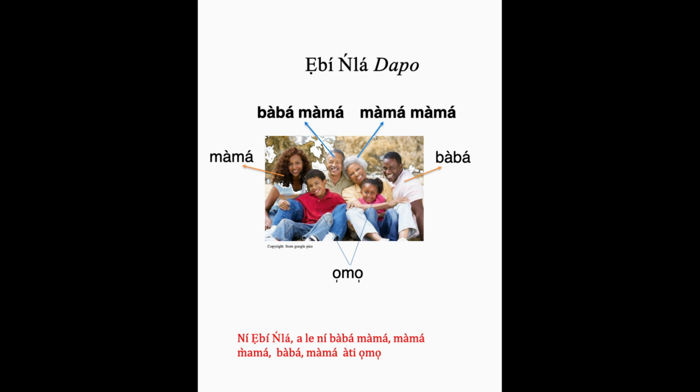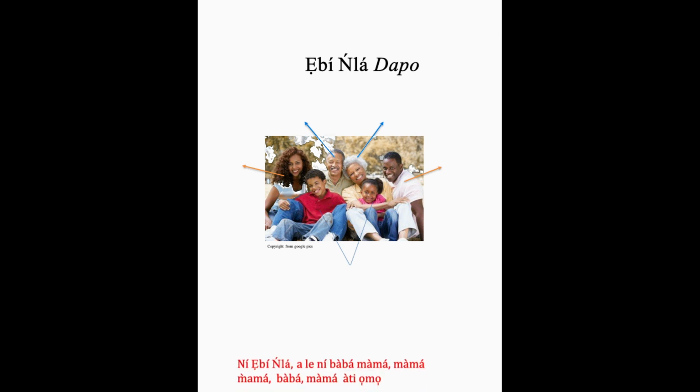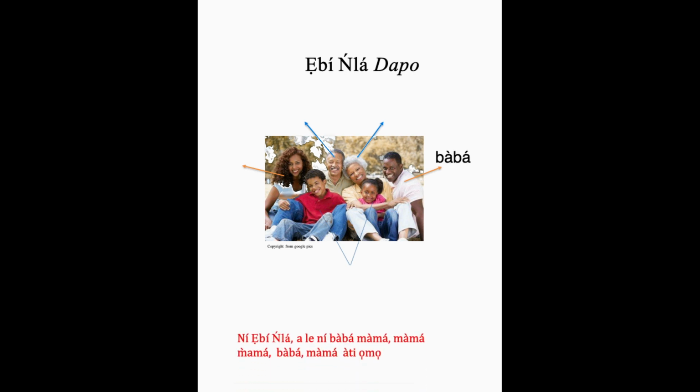Okay. So Ebi Nla, which is the extended family, Dapo. So Dapo's extended family. And then you have Dapo, his dad is Baba, Mama, and then the children, that's a family. But more importantly, since this is extended family, we added his own grandfather and his own grandmother from his mother's side. Okay. So Baba, Mama, àwọn ọmọ, that's the children. Then you have Mama, àti Baba, Mama.